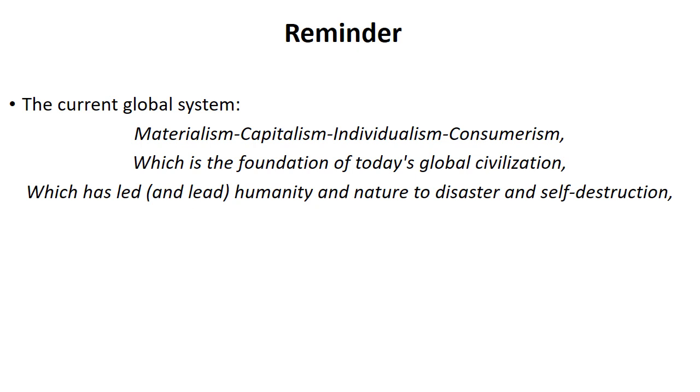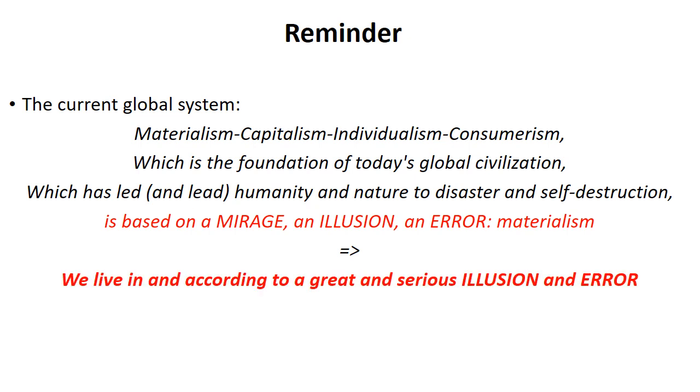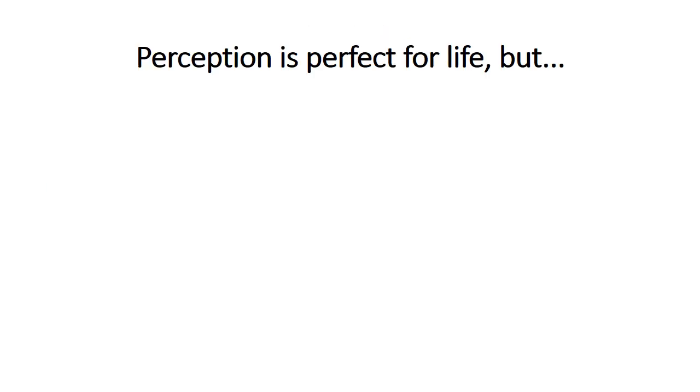This system and this civilization have led, and continue to lead, humanity and nature toward disaster and self-destruction. However, this global system, as we have emphasized, is ultimately based on a mirage, an illusion, and an error, namely, materialism, which asserts that only matter truly exists, and substantialism. We are therefore, unfortunately, living within and according to a vast and grave illusion and error.